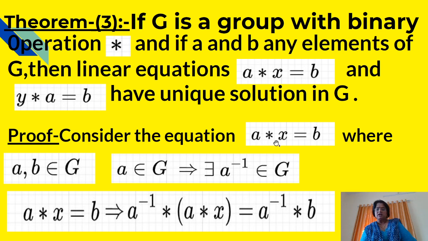Consider A star x is equal to b. This implies that, by pre-multiplying A inverse to both sides of this equation, we have A inverse star A star x is equal to A inverse star b.